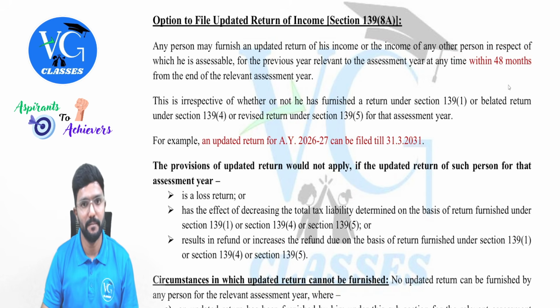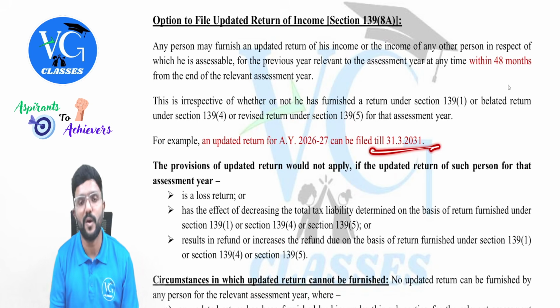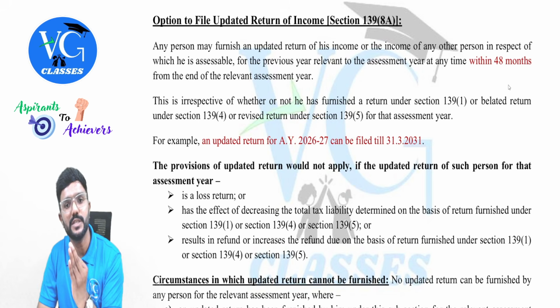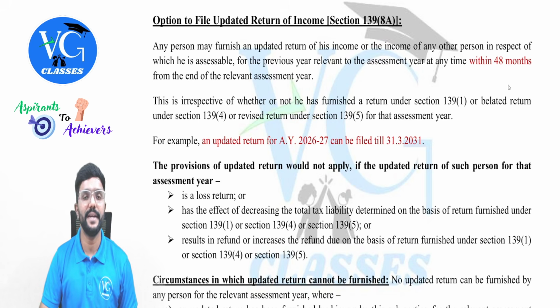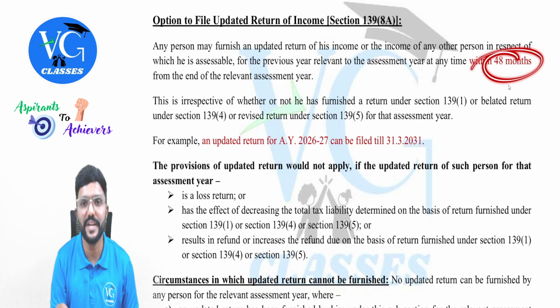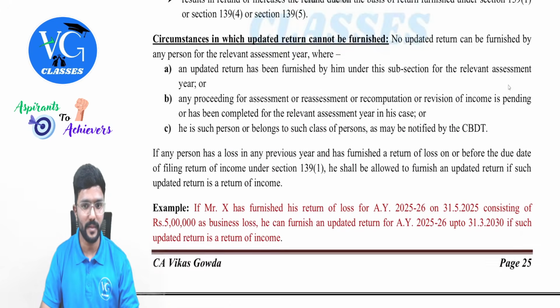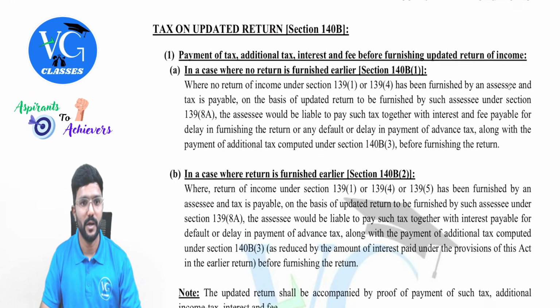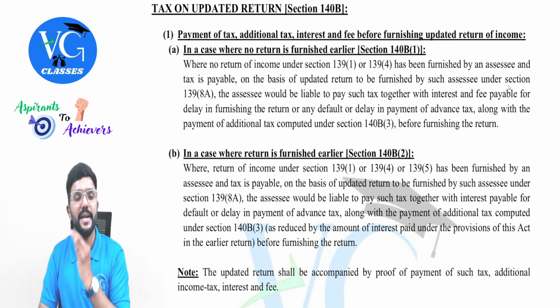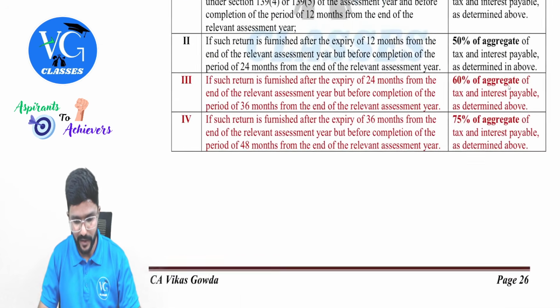Within 48 months, guys. So for example, for assessment year 26-27, the updated return can be filed till what date? 31st March 2031. Okay, so you can just update the change. What was 24 months has now been increased to 48 months. Now, even tax on updated return, there is an amendment in this, guys, as per section 140B, very important.